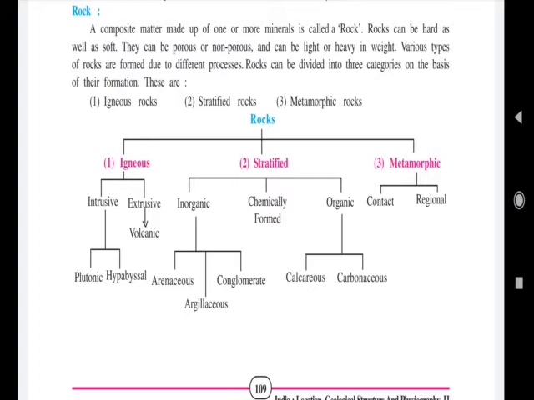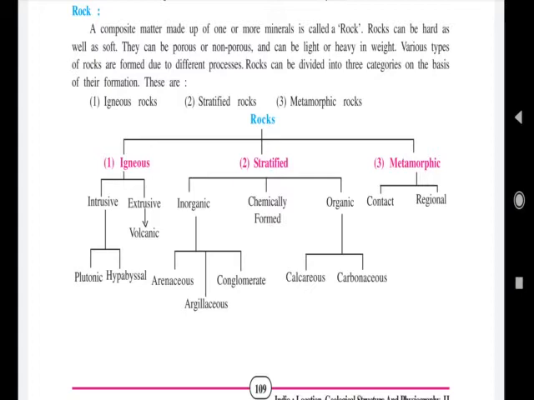If we talk about rocks found in the world, many types of rocks are found, and they are formed due to different natural processes. Rocks can be divided into three categories. First is igneous rocks, second is stratified rocks, and third is metamorphic rocks.